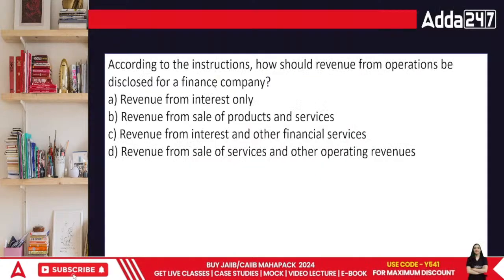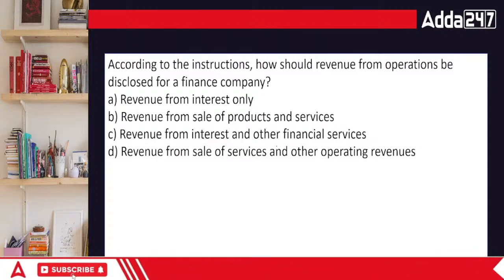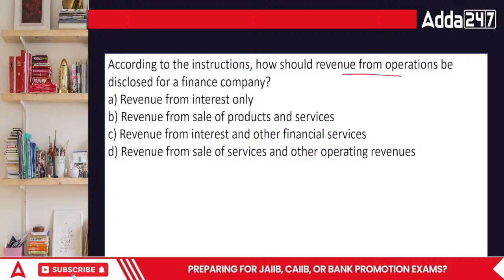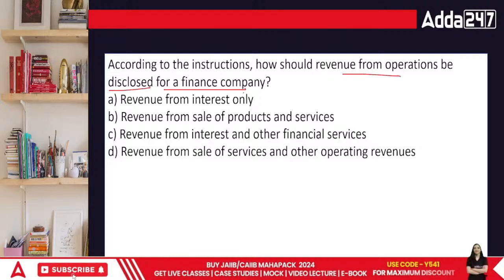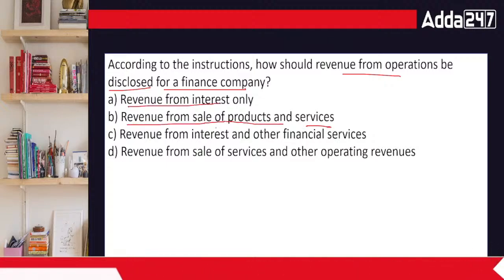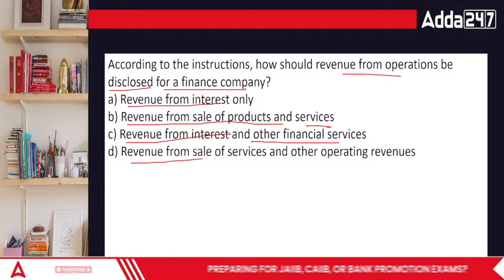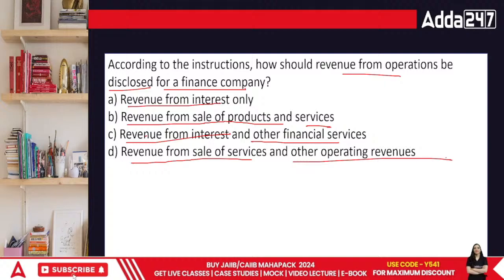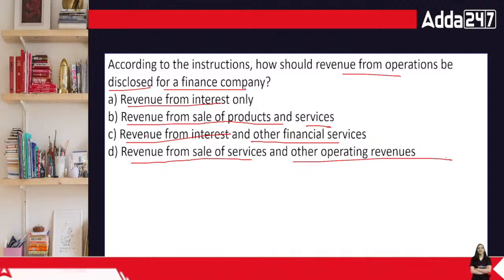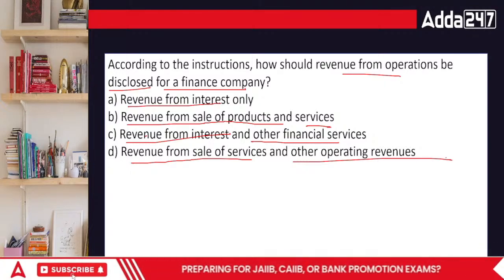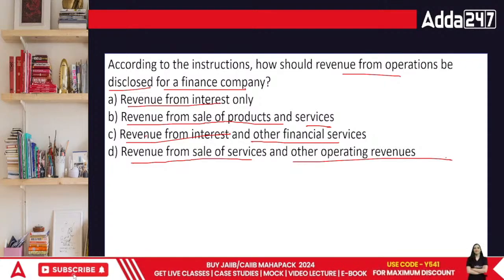Chaliye, now let's move on to the next question. According to the instructions, how should revenue from operations be disclosed for the finance company? Revenue from interest only, revenue from sales of products and services, revenue from interest and other financial services, or revenue from sales of services and other operating revenues. Everyone, these kind of questions are really tricky. The problem is everything sounds so similar. Revenue from operations matlab this is my basic income that I earn from my business.